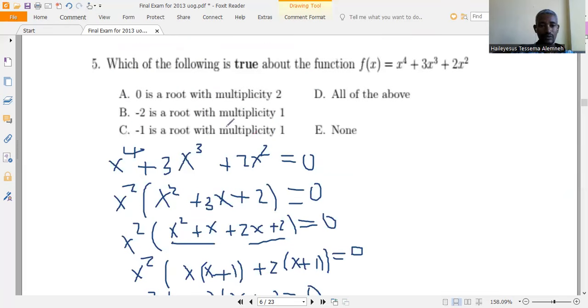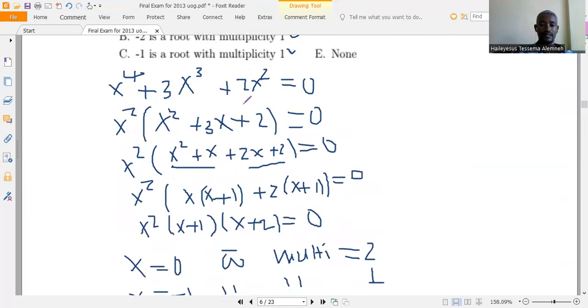So let's come to the options now. 0 is the root with multiplicity 2, clearly right. Minus 2 is the root with multiplicity 1, clearly right. Minus 1 is the root with multiplicity 1, this one is correct. All of the above. So which one of the following is true? All of the above is true.